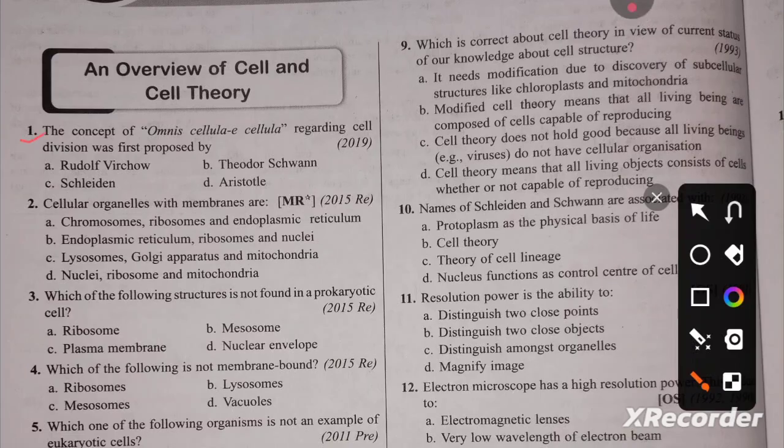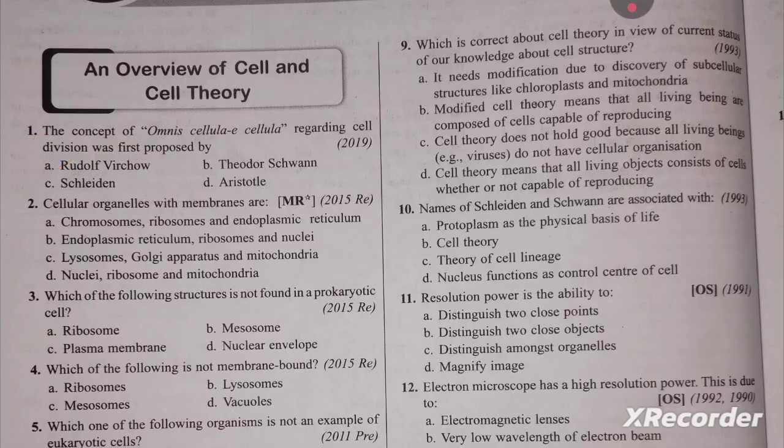So question number 1, option A is the correct answer. Then question number 2, cellular organelles with membrane are... which organelles are membrane bound cell organelles? Option C is the correct answer: lysosome, Golgi apparatus and mitochondria. Because ribosomes are granular structures first observed by George Palade in 1953. They are not surrounded by any membrane. So the correct answer is option C.